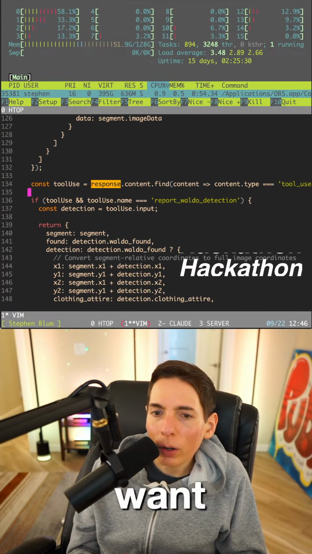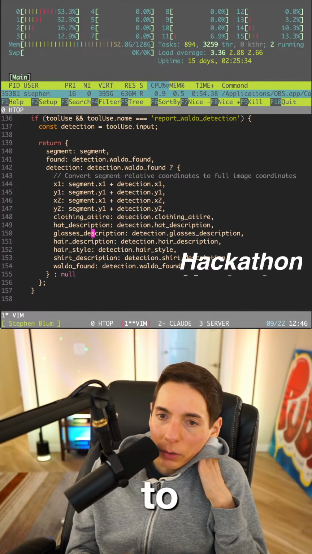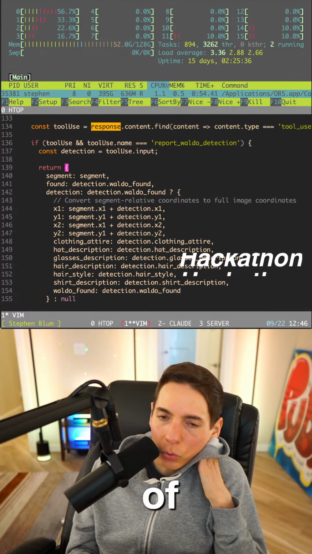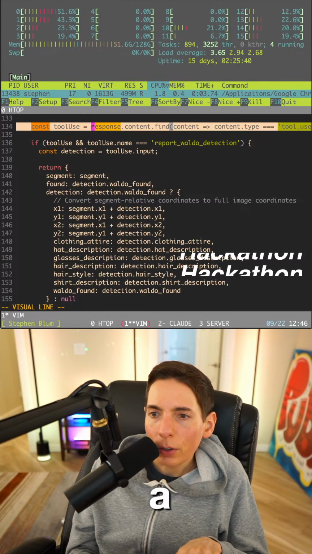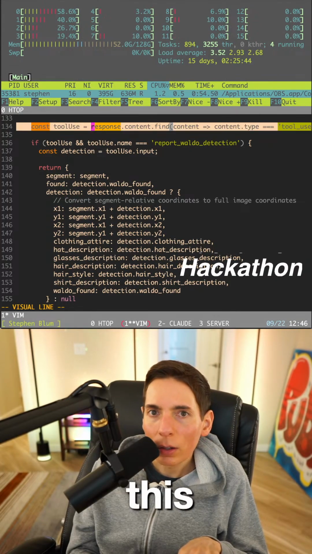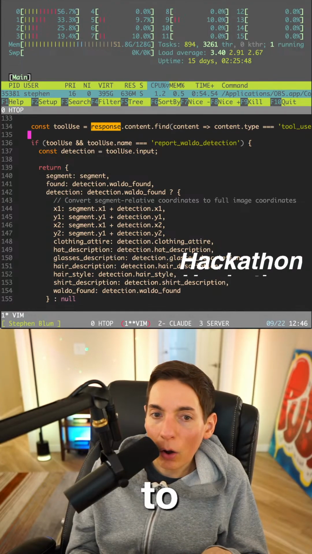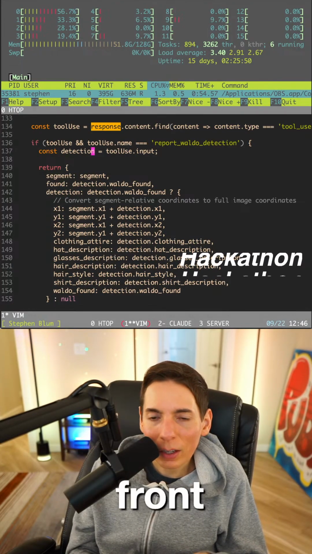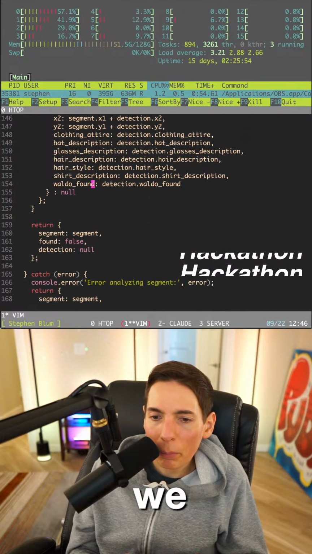I want to find. Okay, here. Oh, is this actually going to work? Here's one of the problems. This could be a problem right here. This might fail, you guys. This is possible to fail. I hope it doesn't. With front-end technology. Yep. Okay, let's see here. So, we have a potential failure point.